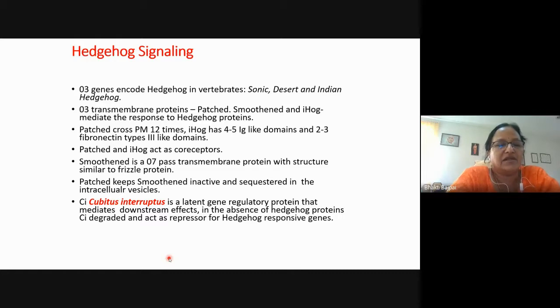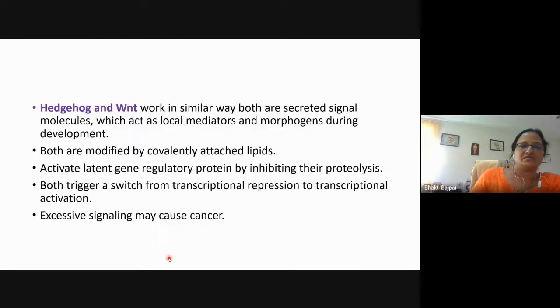And when the signal is not there, another protein, cubitus interruptus, is there, which is a latent gene regulatory protein which can activate various gene transcription. But in the absence of the hedgehog protein, CI is degraded, and therefore it acts as a repressor for hedgehog responsive genes.